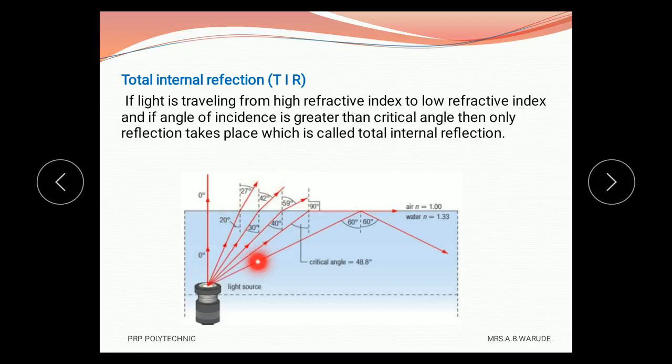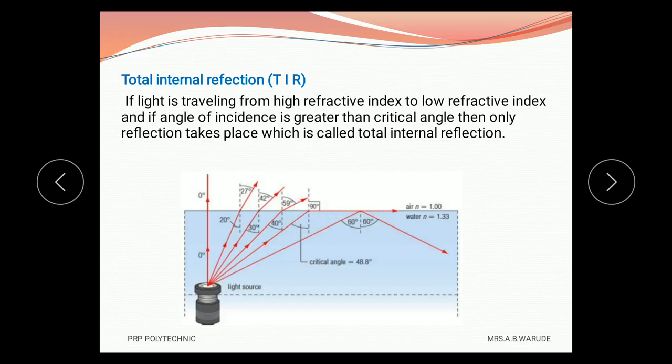But observe this particular angle. At this angle, the angle of refraction is 90 degrees, which means that the refracted ray runs along the interface. After that, when we observe these rays, the angle of incidence is larger than this angle, and there is no refraction, only reflection takes place. This is called total internal reflection.